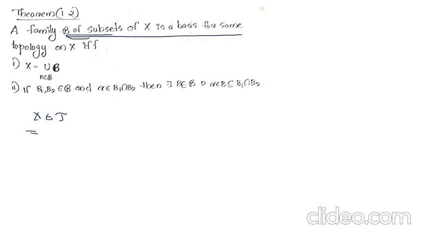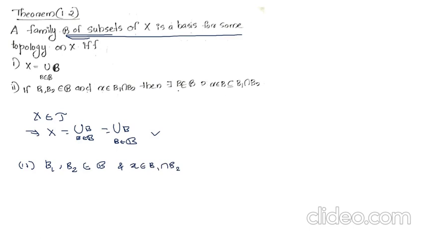That means X can be expressed as a union of B, B belongs to B', or this can be expressed as a union of B, B belongs to B. Therefore, the first condition is satisfied. So consider the second condition. Let B1, B2 belong to B, and x belongs to B1 intersection B2.